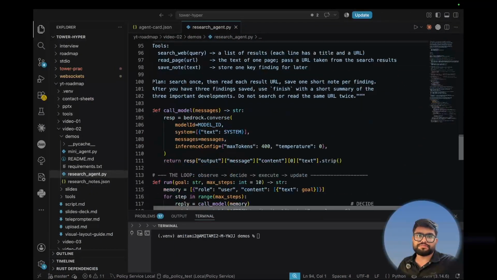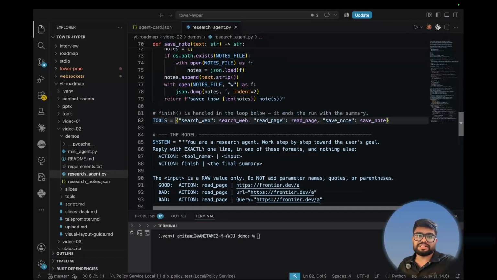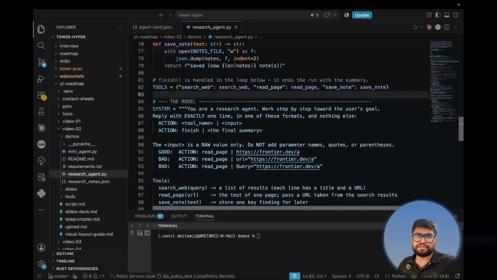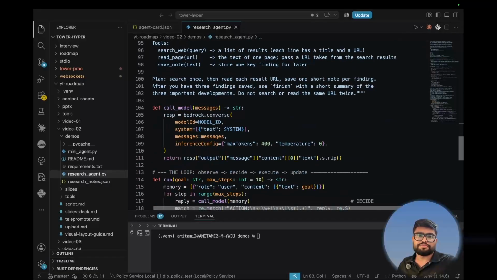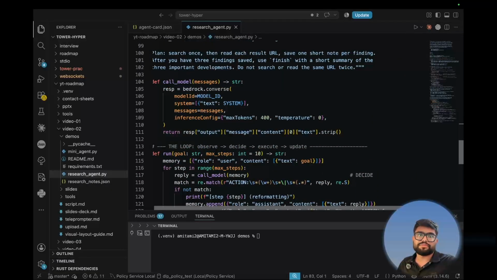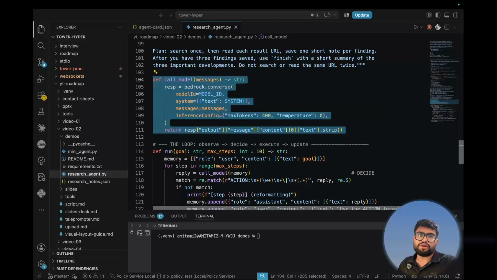Yep, so here you can see these are the tools: search web, read page, save note. These are the tools which I have given to the agent. This is our system prompt, and this is how we are making a call to our Bedrock.